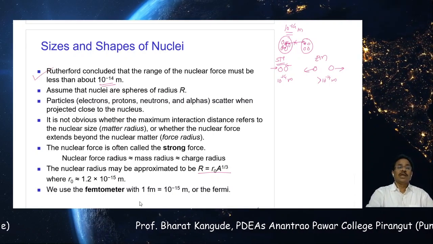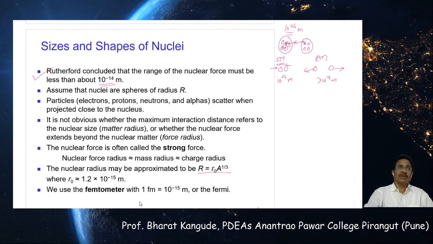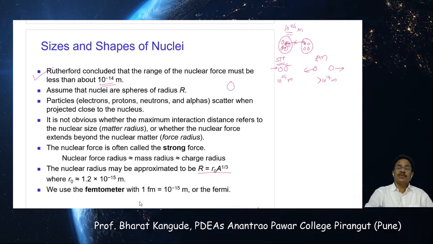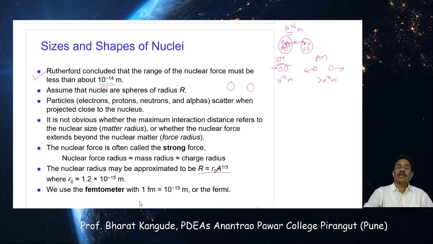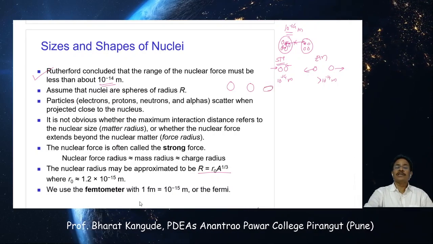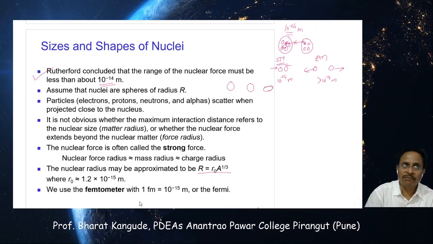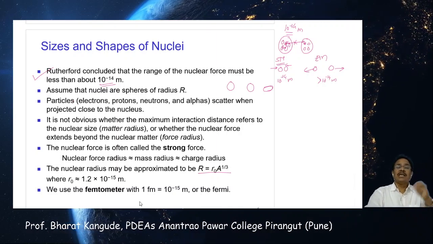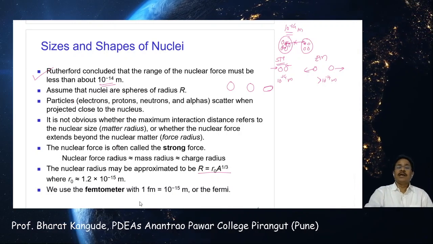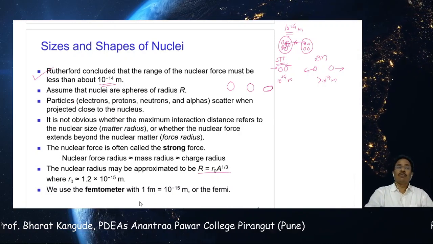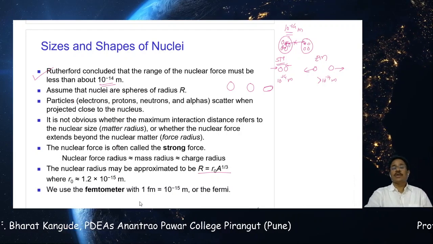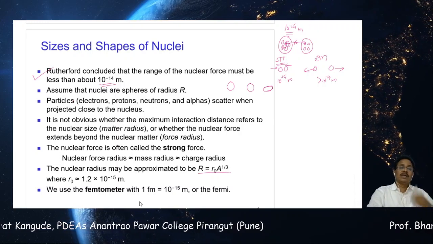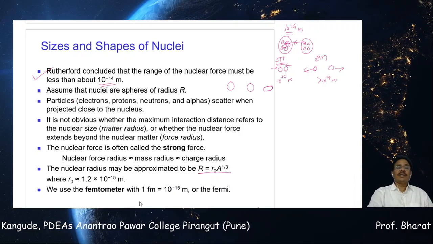Then he assumed that nuclei are spheres of radius R. Now remember, every nucleus is not an exact sphere. Some nuclei are spherical, some nuclei have an oblate shape, some have a prolate shape, etc. But in general, we are assuming all these nuclides have a spherical shape, and that's why we calculated this radius. Otherwise, the radius would be different depending on which side we are looking from. Based upon that, this radius may go on changing, but this much approximation is there. Almost all nuclei he concluded are spheres of radius capital R.